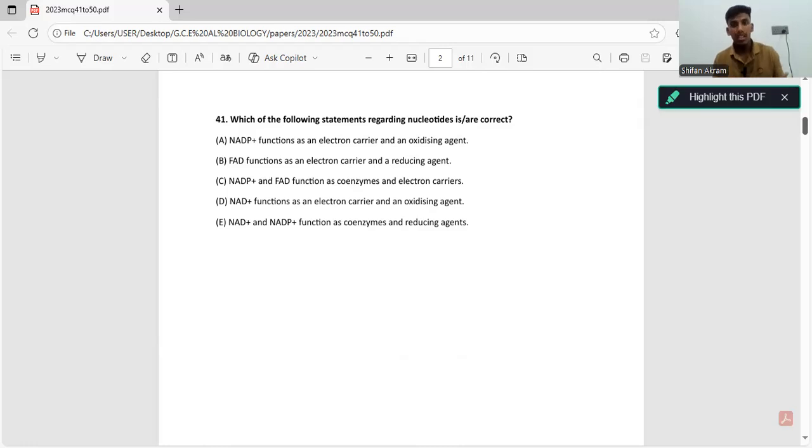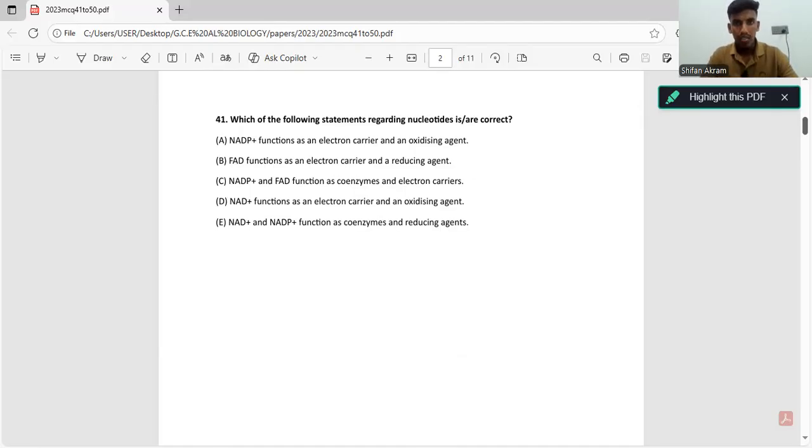And the well-known nucleotides are DNA and RNA. But other than that, the nucleotides that are really important for the body are NAD+, FAD, NADP+, and also ATP. These are all nucleotides. So that's something I want you guys to understand before we go through the answers.